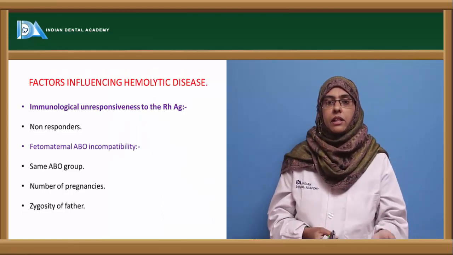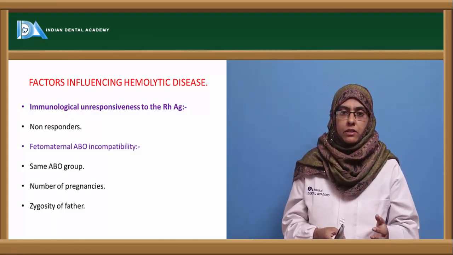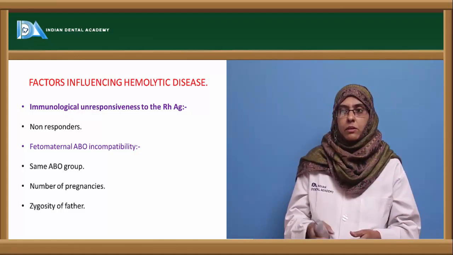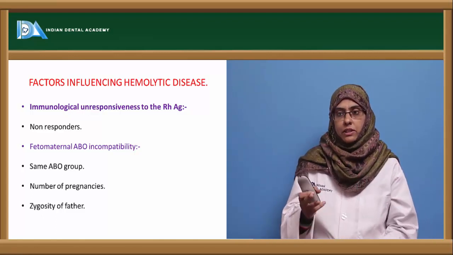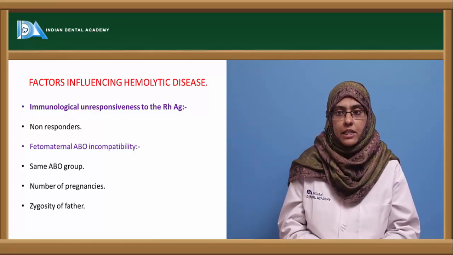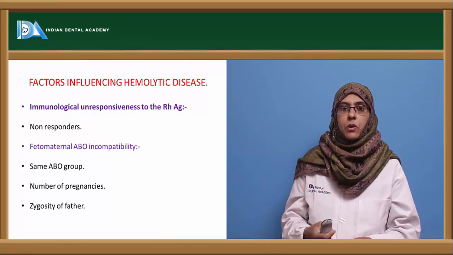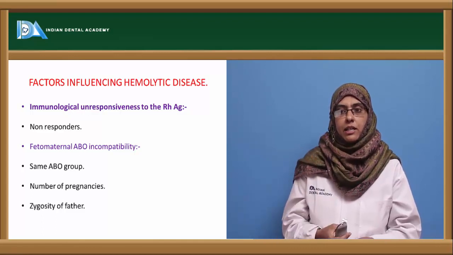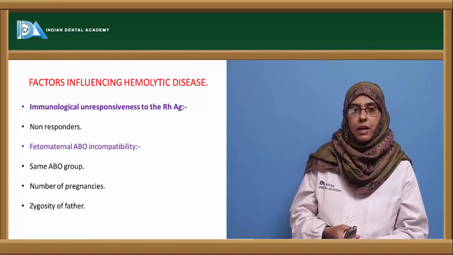Now what are the factors? It is not that every Rh negative woman is affected by hemolytic disease. So there are certain factors that can overcome this. First important factor is the immunological unresponsiveness to the Rh antigen, where the person can be a non-responder towards this particular Rh antigen. Next is the feto-maternal ABO incompatibility.